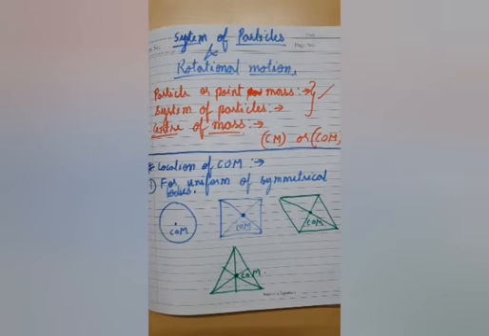First of all, let us discuss what is a particle. A particle or point mass is something whose dimensions are neglected. When we have a set of such particles, that set is known as a system of particles. Now, what is center of mass?